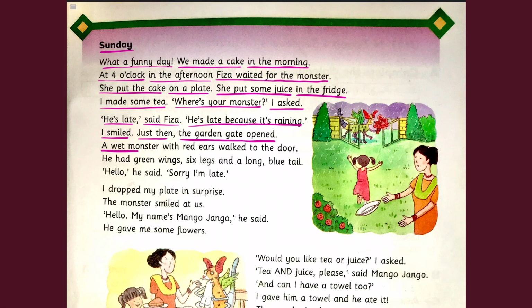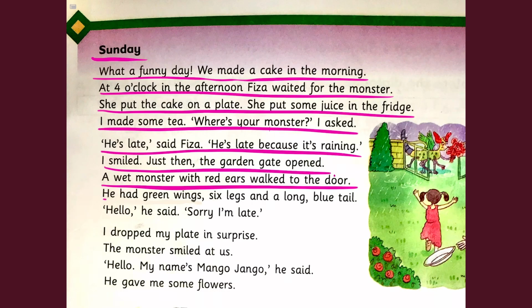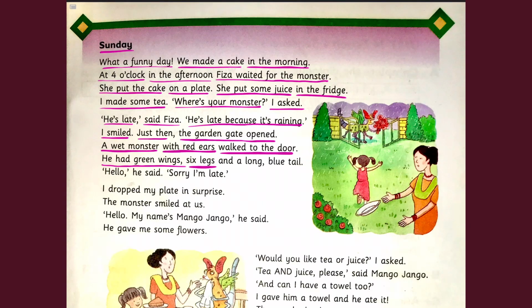A wet monster with red ears walked to the door. He had green wings, 6 legs, and a long blue tail.